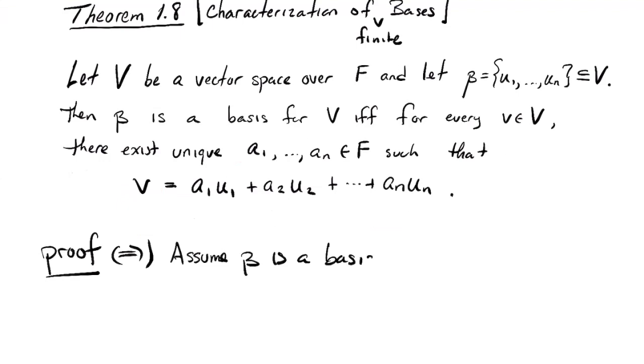I won't rename or rewrite the elements. They're u1 to un. So what does that mean? It's linearly independent and it spans.